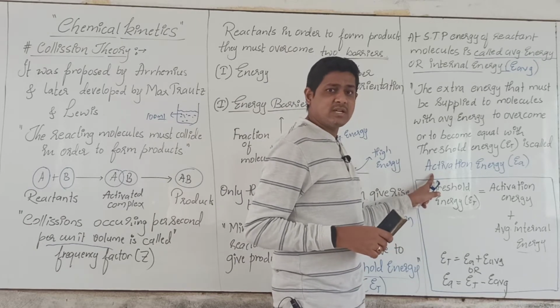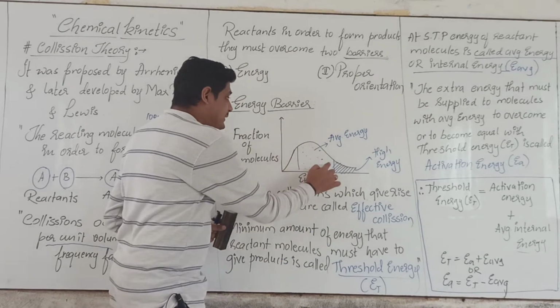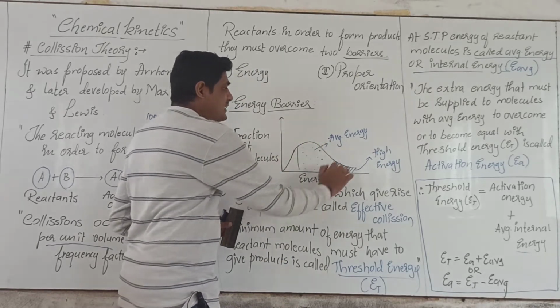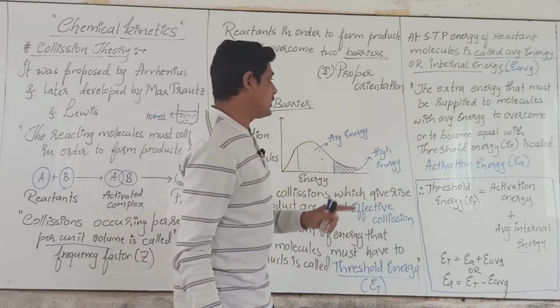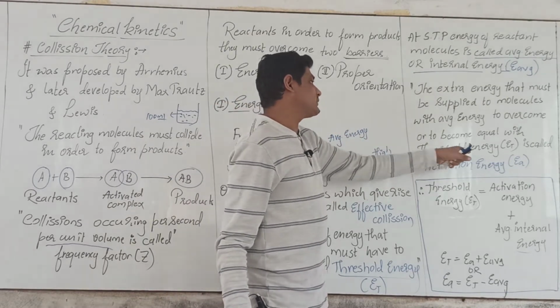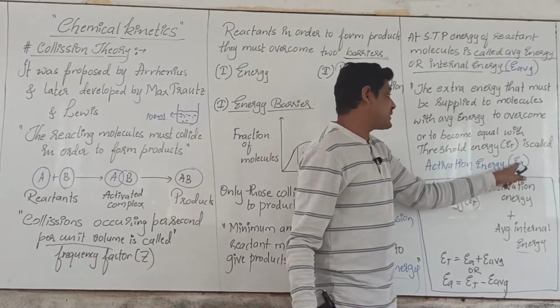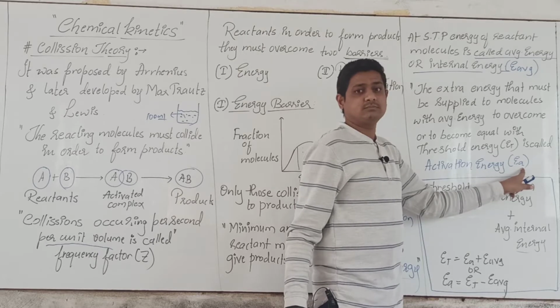What is activation energy? The minimum amount of extra energy that we must supply to the reactant molecules having average energy to become equivalent to the threshold energy is called activation energy, and it is represented by Ea.